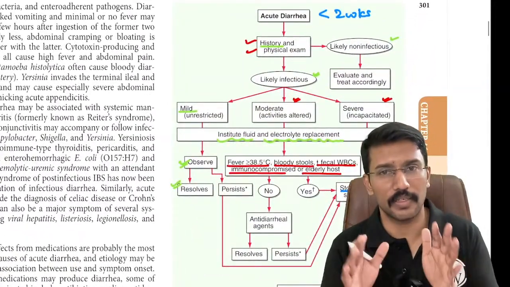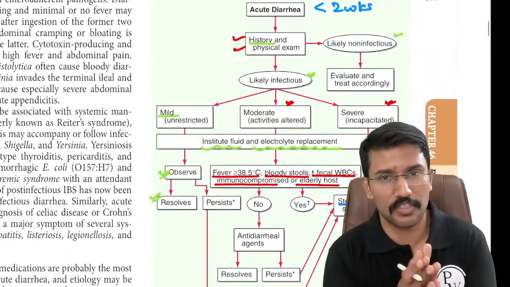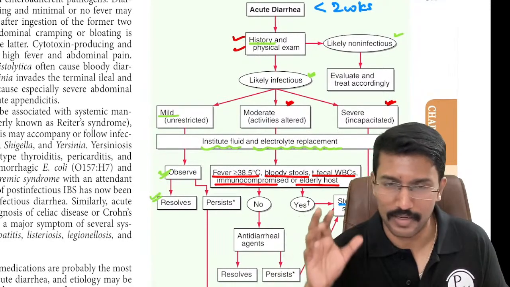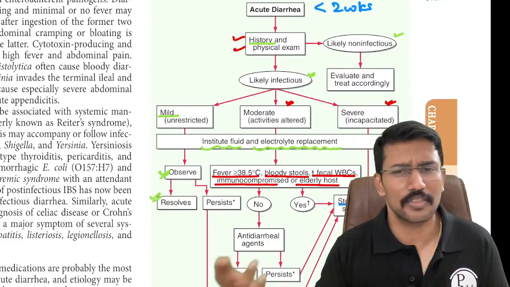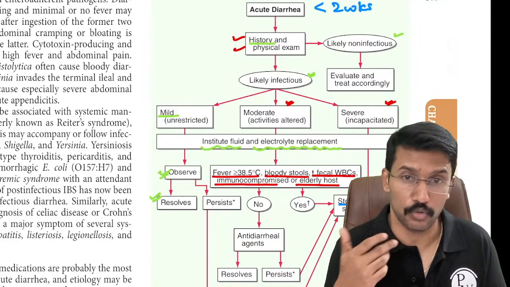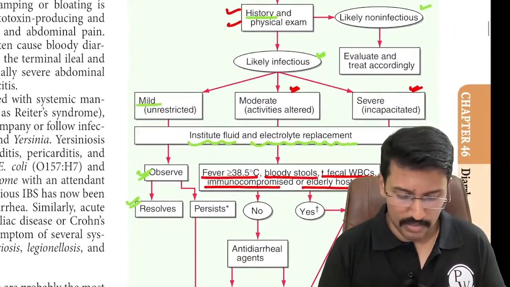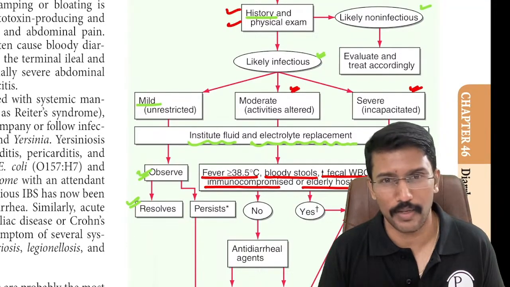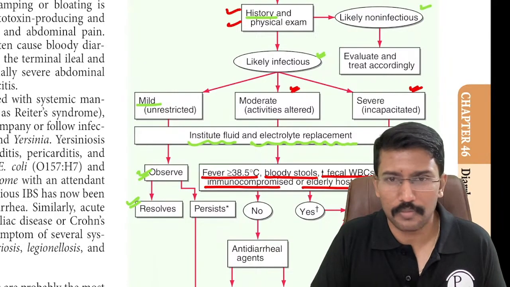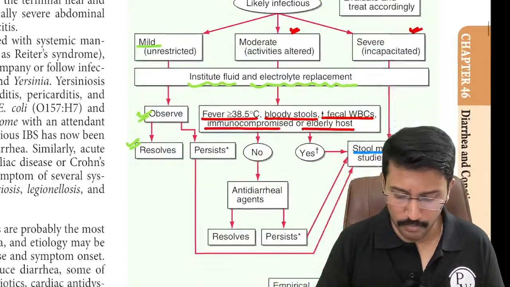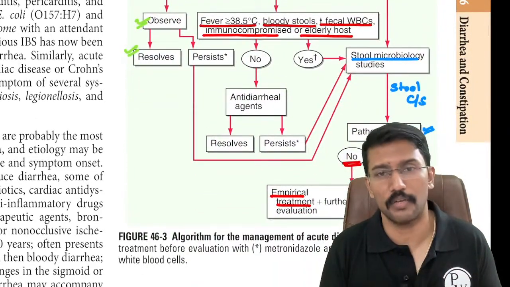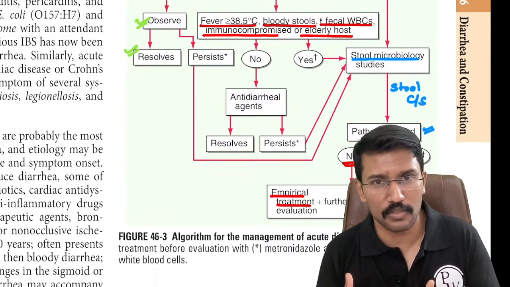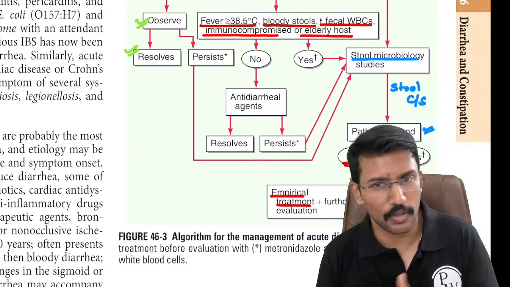When a patient presents with diarrhea of less than 2 weeks, take a good history and do a physical examination. See if you can identify an attributable cause like drugs or something. If it is there, just address the underlying cause. If not, then it is mostly infectious. As long as it is mild, we will only give them hydration and supportive care. No need for any further evaluation. Moderate to severe, apart from the supportive care, we might require further evaluation, particularly when the patient is having fever of 101, bloody stools, pus in the stool, or is immunocompromised or elderly.